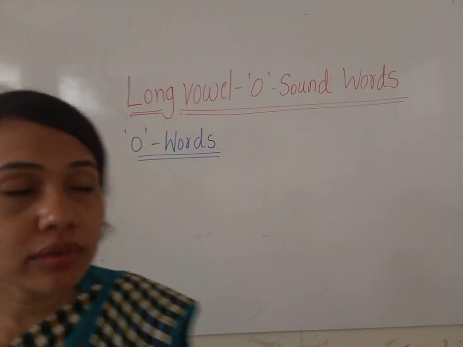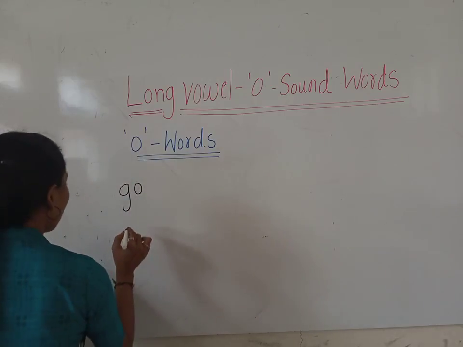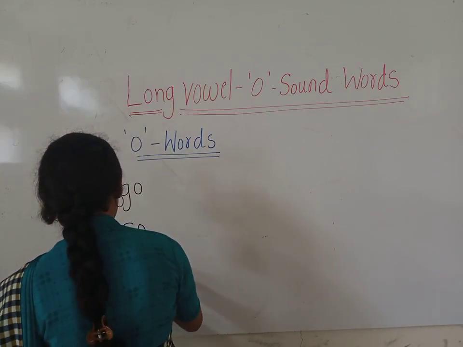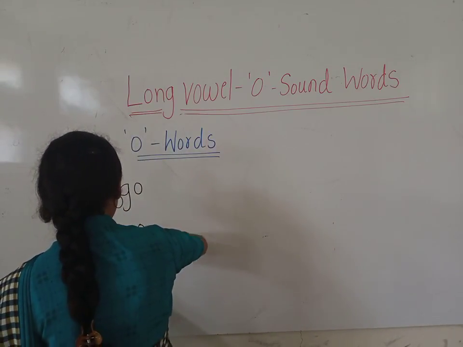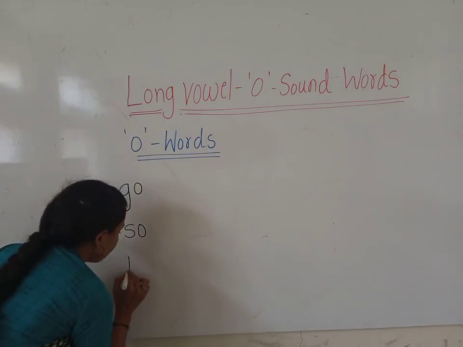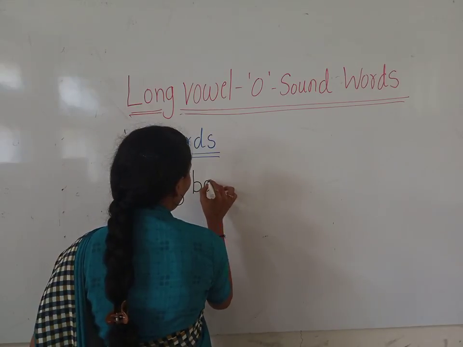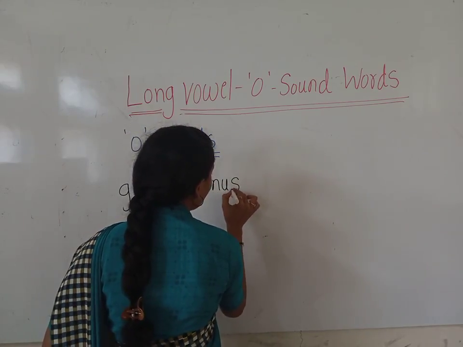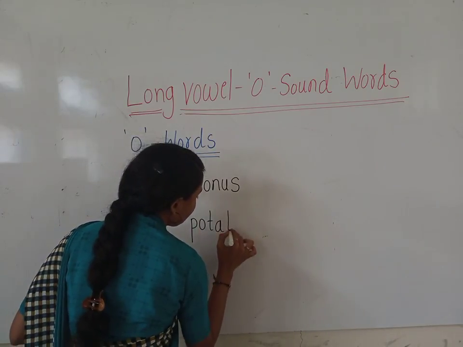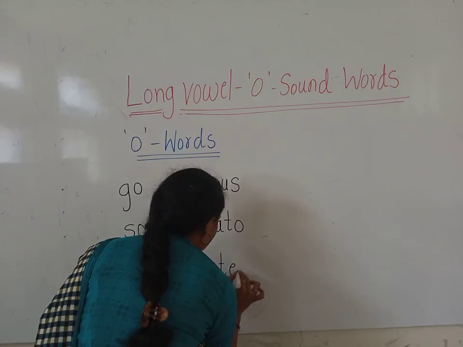Okay, so here we have go, G-O, go, so, S-O, no, N-O, bonus, B-O-N-U-S, potato, P-O-T-A-T-O, hotel, H-O-T-E-L.